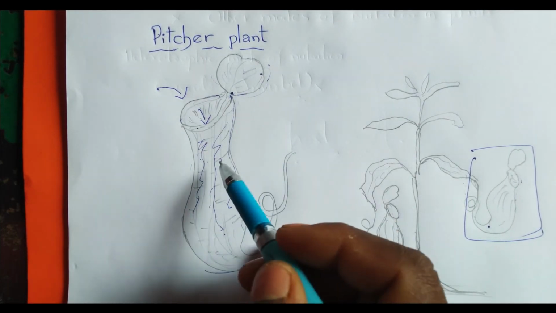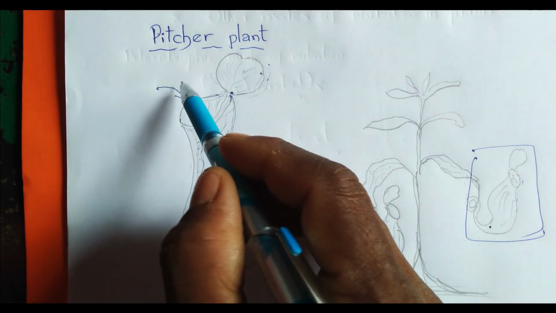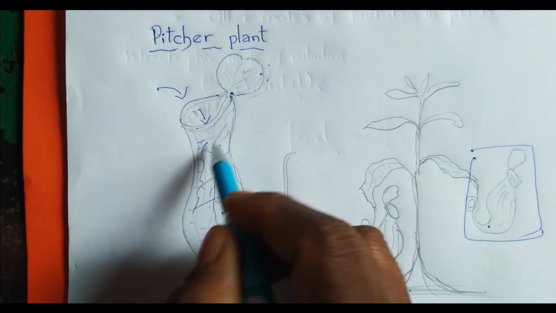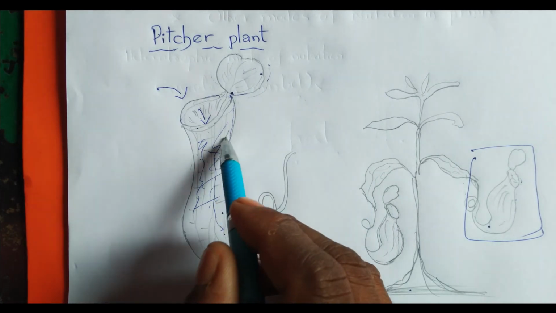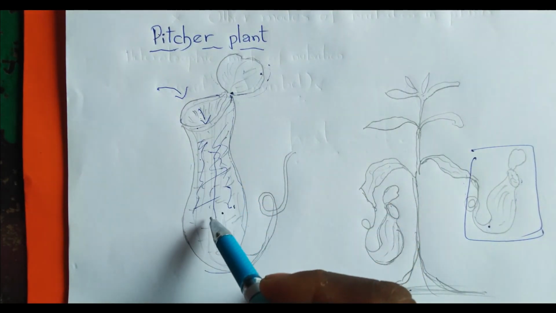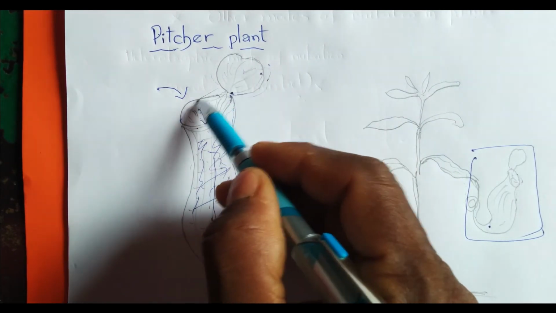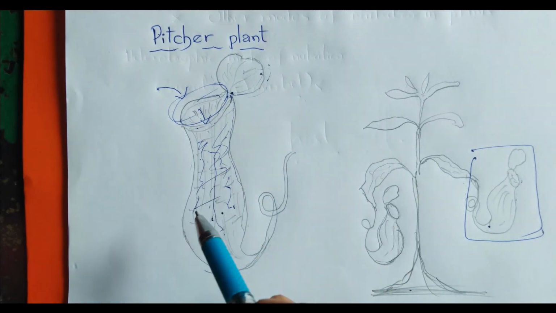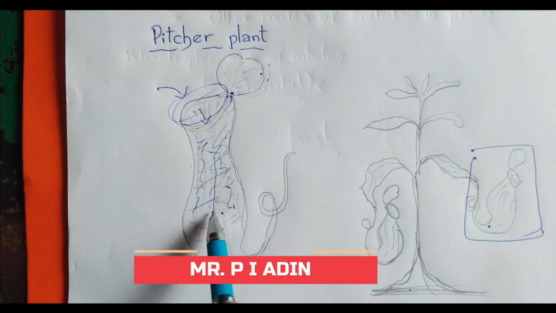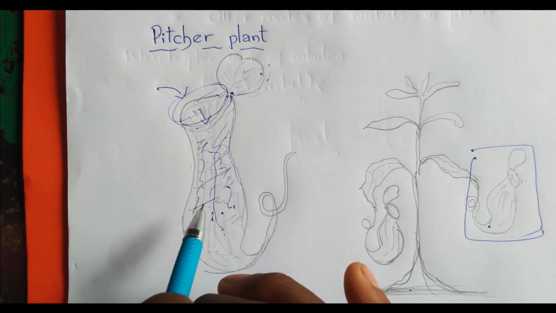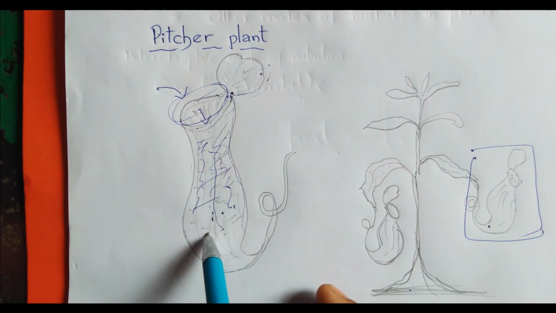When an insect gets inside, it is trapped; the hairs catch the insect, and when the insect enters, the lid closes, and the insect dies. The dead insect is converted into nutrients.